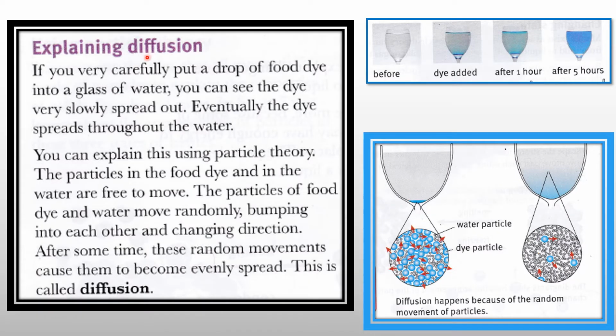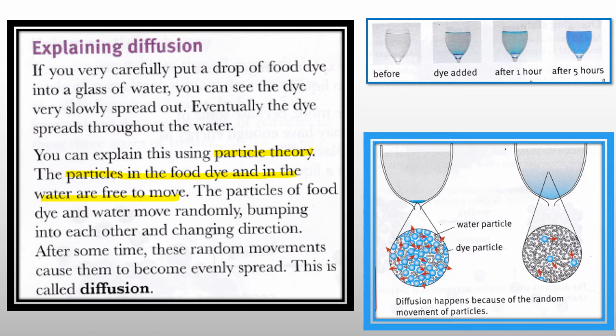Explaining diffusion. If you very carefully put a drop of food dye into a glass of water, you can see the dye very slowly spread out. Eventually, the dye spreads throughout the water. You can explain this using particle theory. The particles in the food dye and the water are free to move.